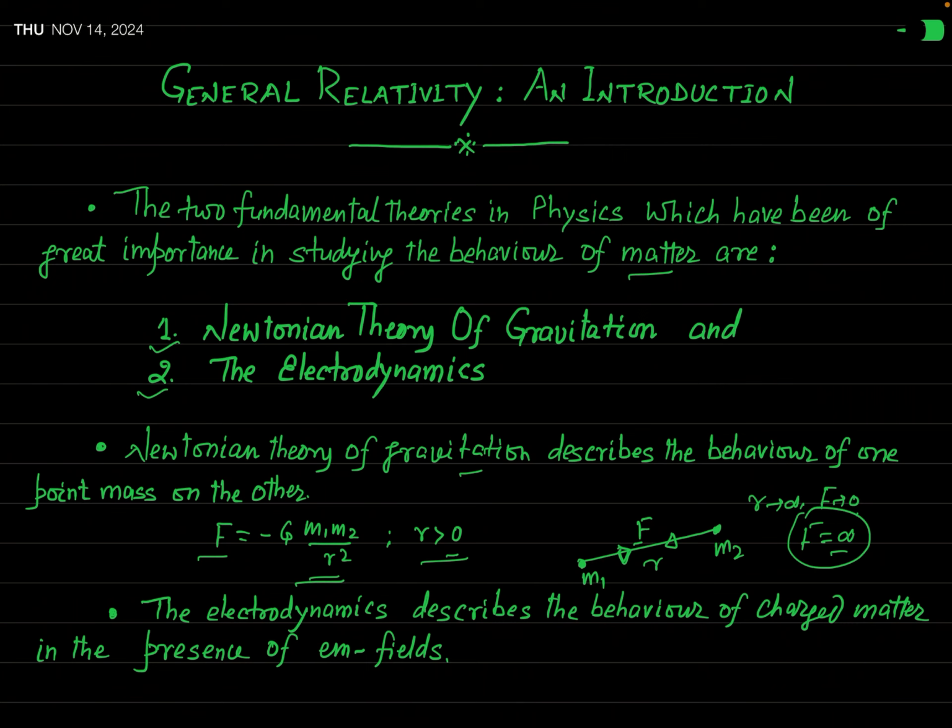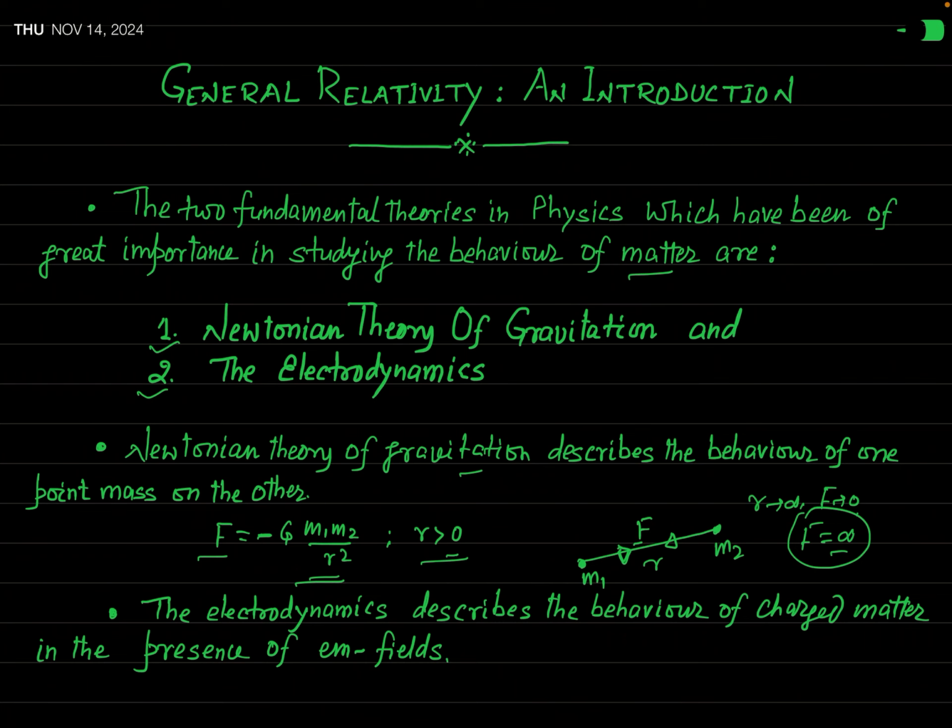I have put here this minus sign. This minus sign is due to the attractive nature of this gravitational force. So according to the Newtonian theory of gravitation, one point mass interacts with another point mass. And so this is just an action at a point concept. So in a nutshell, you can say, according to Newton's theory, mass is the cause of gravitational force.